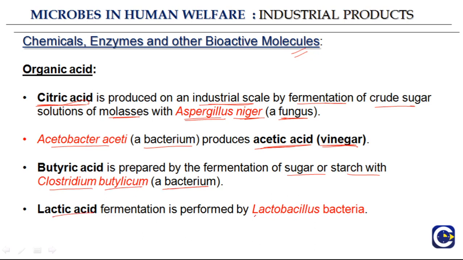Fermentation is performed by Lactobacillus bacteria. And if you remember in part 2, we discussed about curd, and there we discussed about lactic acid bacteria. So if you need to produce large amount of lactic acid, fermentation is performed by Lactobacillus bacteria. So organic acids like citric acid, acetic acid, butyric acid, lactic acid are also formed by various different microorganisms, for industrial production if you want.